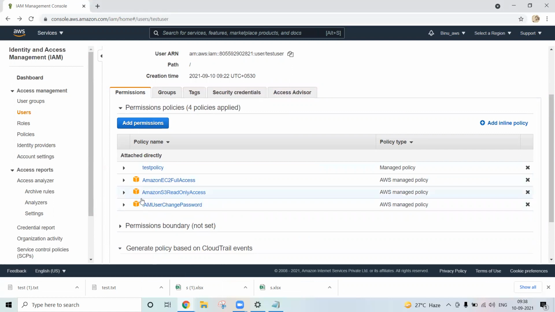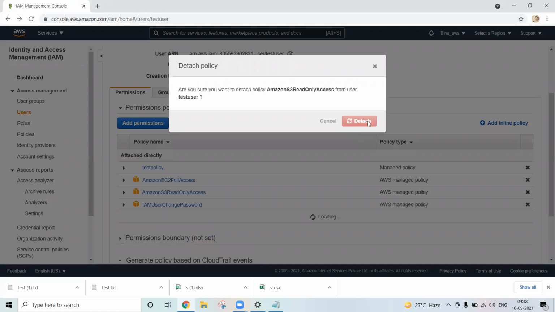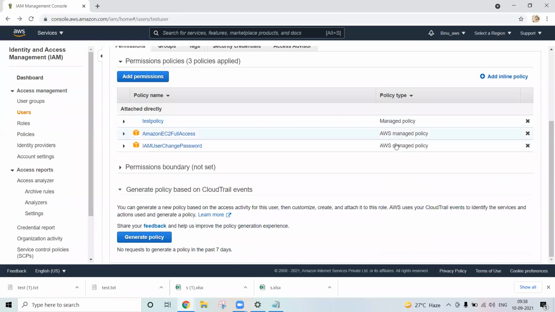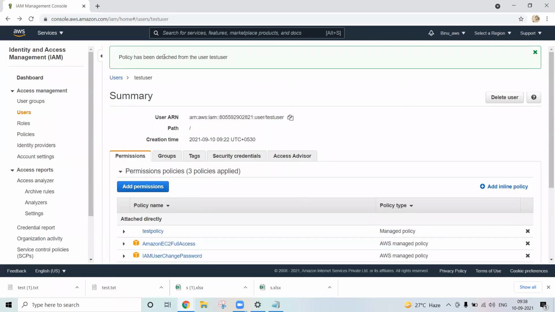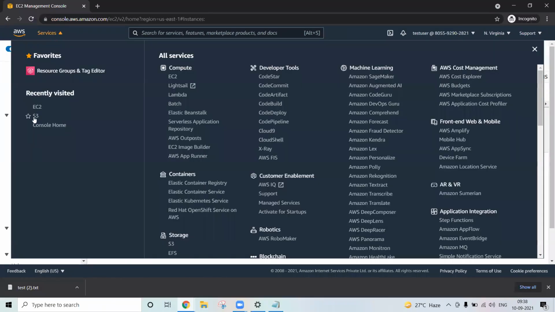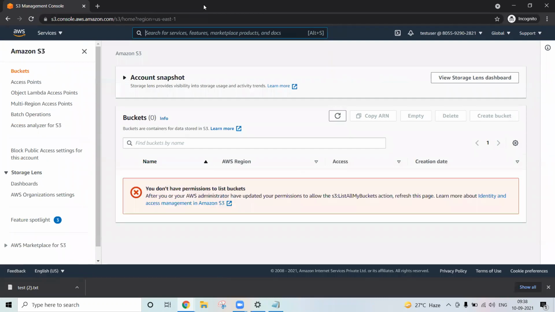Now remove this permission. Remove this S3 read-only access. Detach it. Got it? Yeah. Policy has been detached. Now come to here. Go to list. Now come to here. You don't have permission to this bucket. Why?